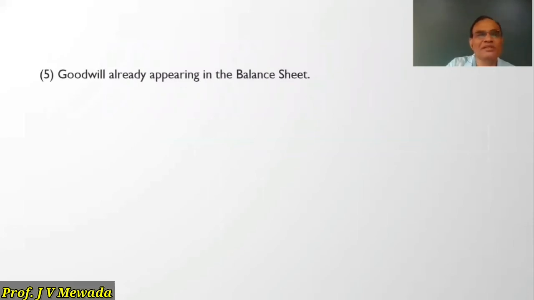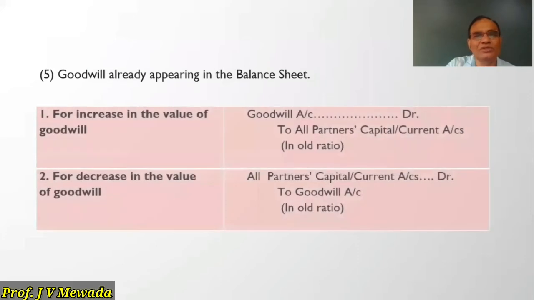Now suppose sometimes goodwill is already appearing in the balance sheet. Then there are two chances, as I told you in the admission: increase in the value of goodwill and decrease in the value of goodwill. If the value of the goodwill is increasing, goodwill is debited, partners are credited. If there is a decrease in the goodwill, partners are debited and goodwill is credited.